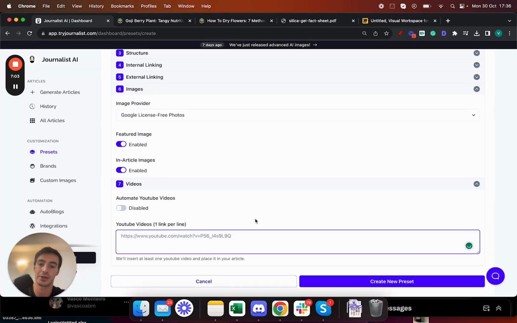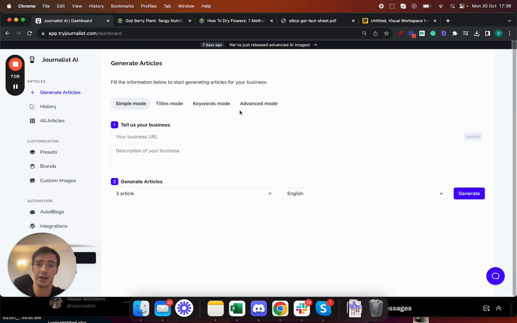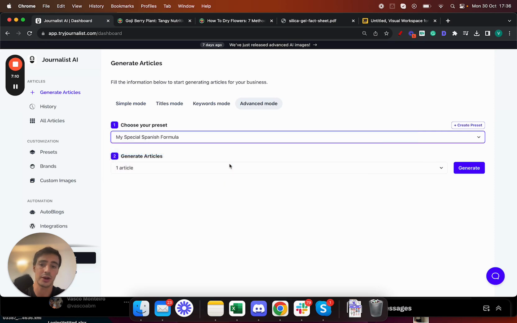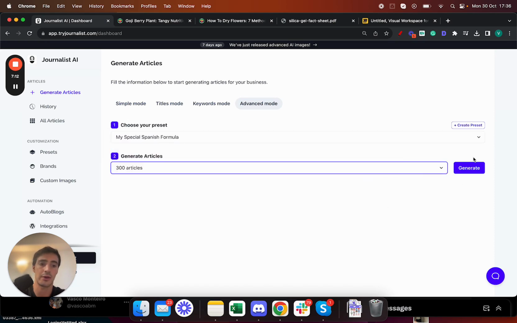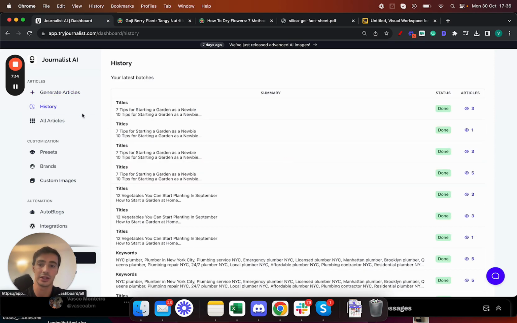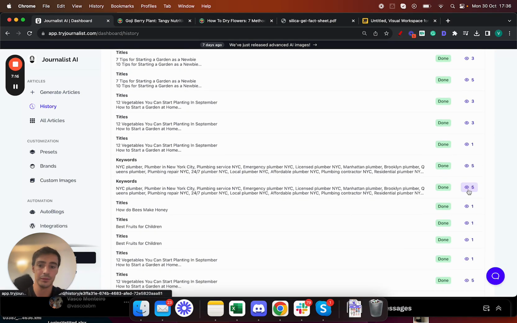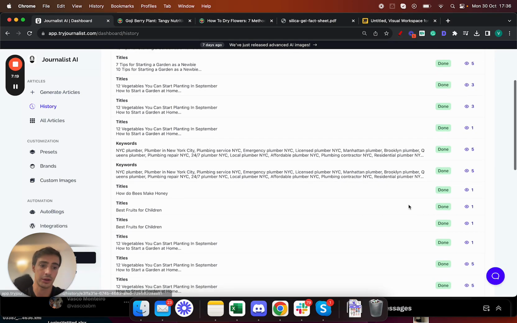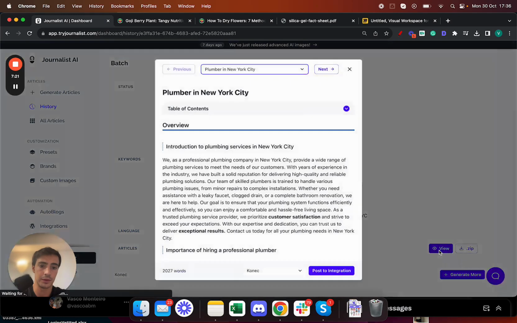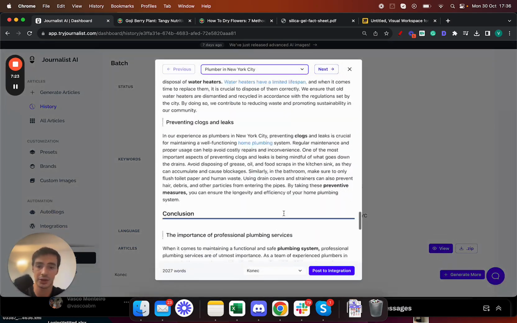Once the preset is created, click on generate articles. Go to the advanced mode, select the preset you just created, select how many articles you're going to produce, click generate, and you're done. And you're going to produce content just like the one that I showed you before. This one's for plumbers, for example, but just like the one that I showed you before, with images, in-article videos, in-article links, all this tailored to your brand, right?